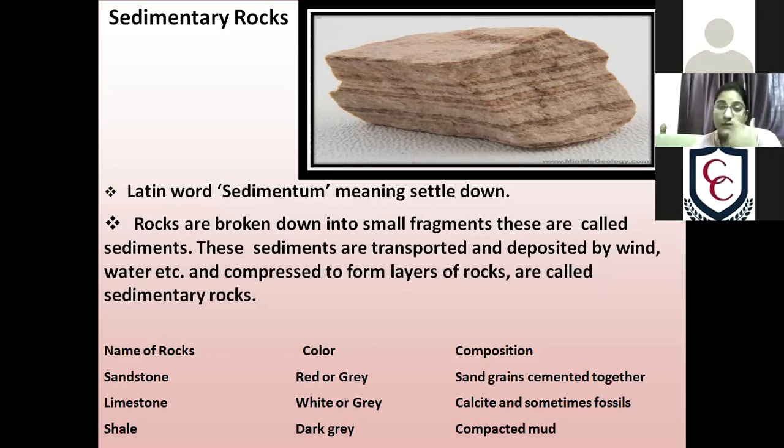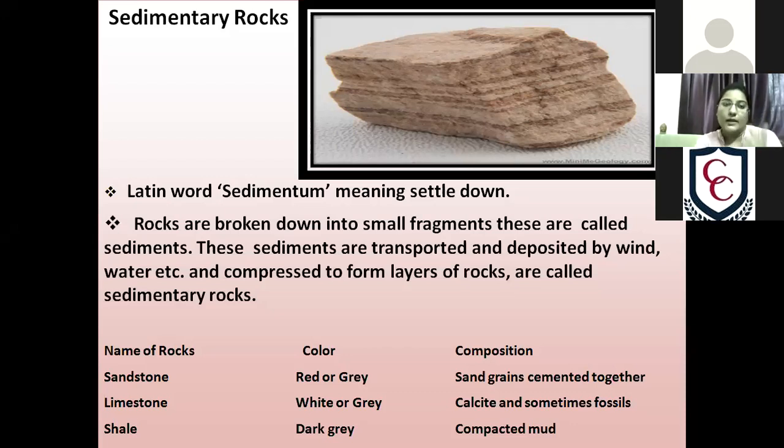If we ask which rock contains fossils, obviously sedimentary rocks contain fossils, because these are formed by the settling down of sediment, through erosion and deposition. And here are some examples you can see: sandstone, limestone, and shale are given as sedimentary rocks.